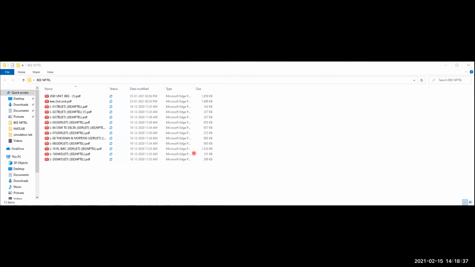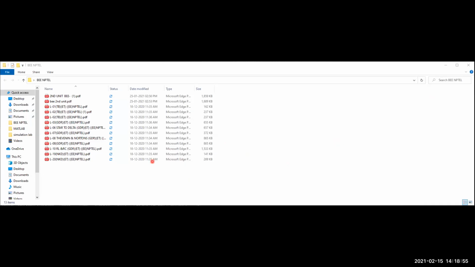Study of DC transient in RL and RC circuit. These transients are because of storage elements. So what are the storage elements? Inductor and capacitor. So this inductor and this capacitor.